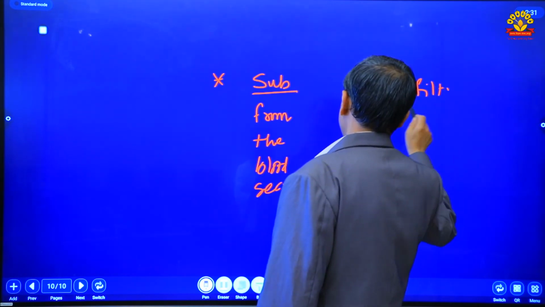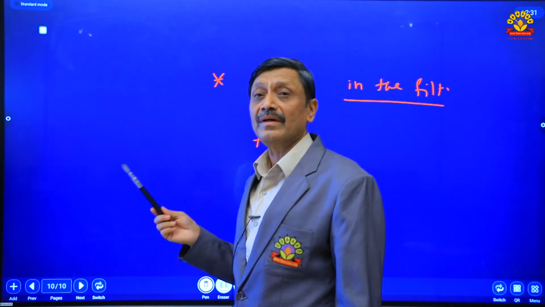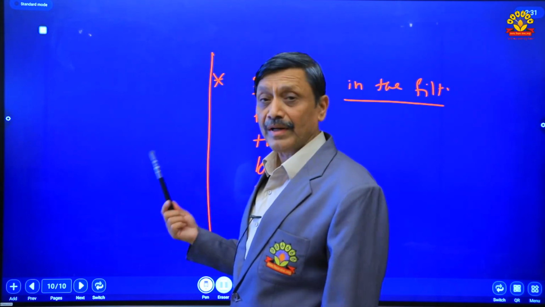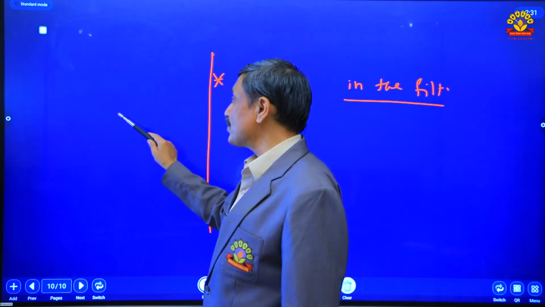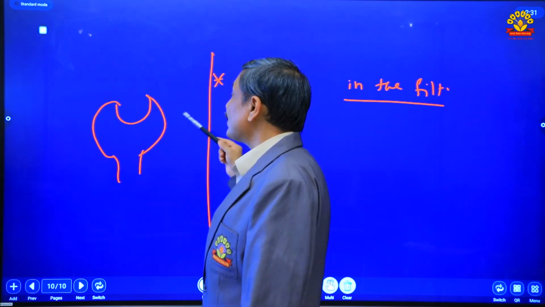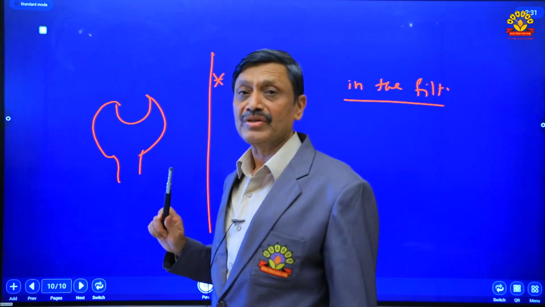That process is called secretion. This tubular secretion is an additional, supplementary process of ultrafiltration. The substances which are not filtered during ultrafiltration are secreted into the filtrate during tubular secretion.